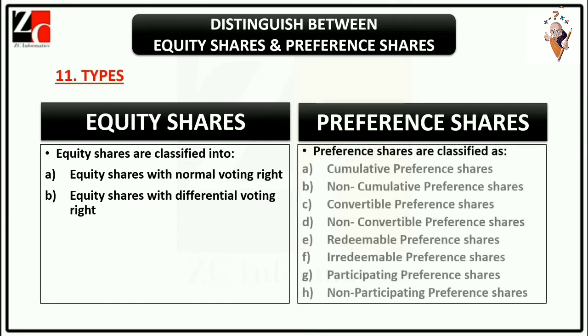Preference shares are classified as: Point A. Cumulative preference shares. Point B. Non-cumulative preference shares. Point C. Convertible preference shares. Point D. Non-convertible preference shares. Point E. Redeemable preference shares. Point F. Irredeemable preference shares. Point G. Participating preference shares. Point H. Non-participating preference shares.